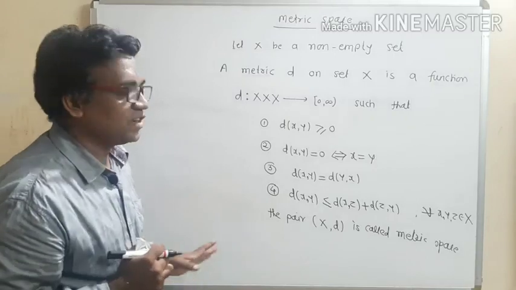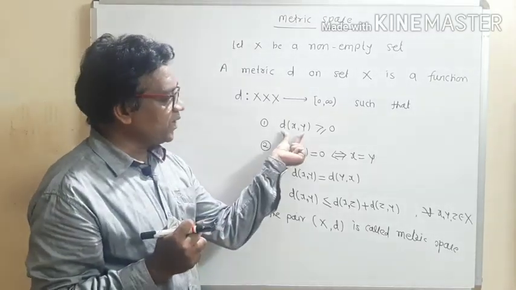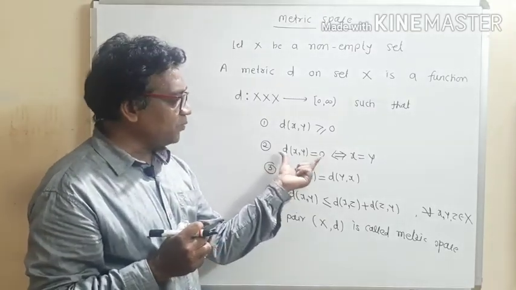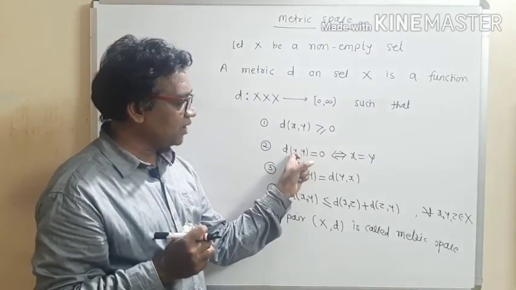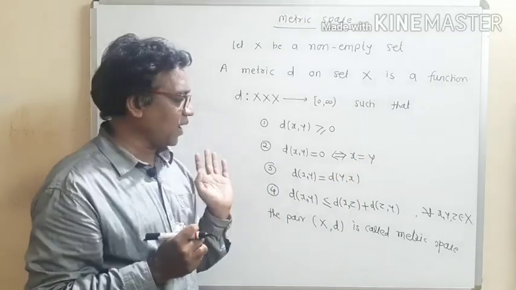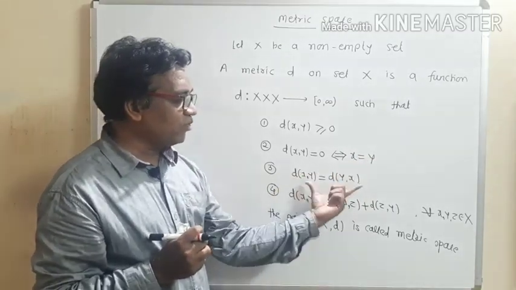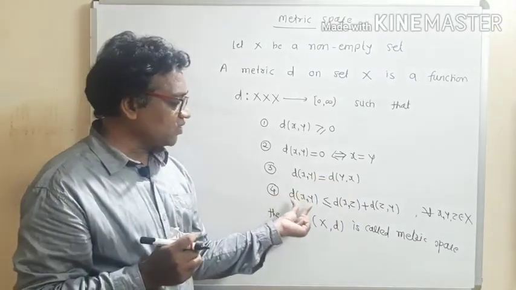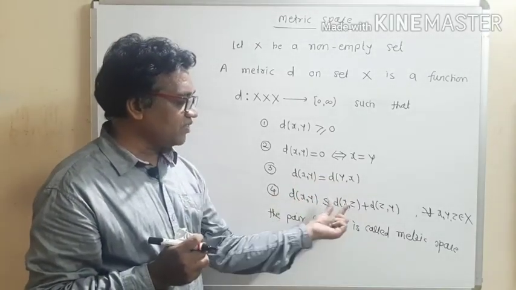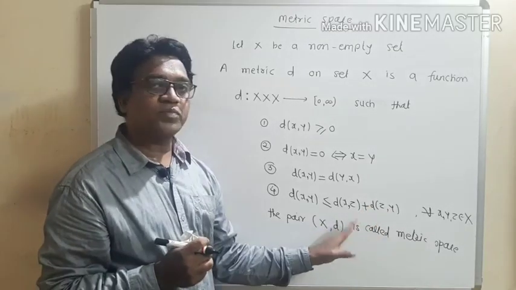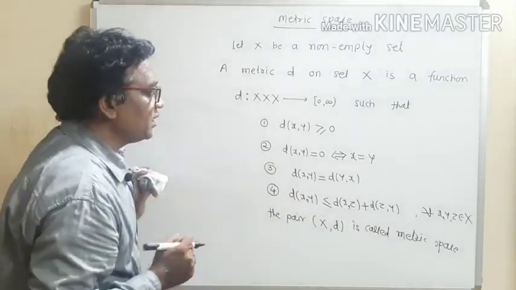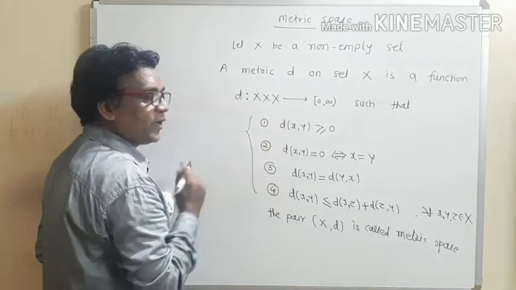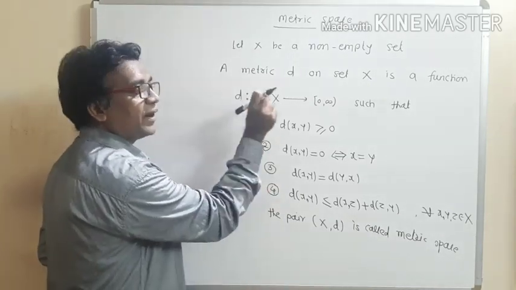Now say, what is the first condition? Distance between x and y is non-negative. Distance between x and y, if it is 0, then both the points are equal, x equal to y. Distance of xy equal to distance of yx, this is called the symmetric property. And distance of xy is less than or equal to distance of xz plus distance of zy. Now see, if function d satisfies these four properties, then it is called a metric.